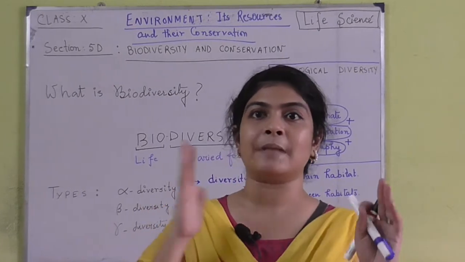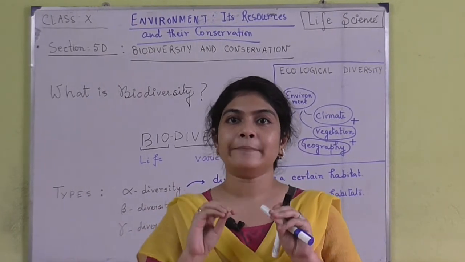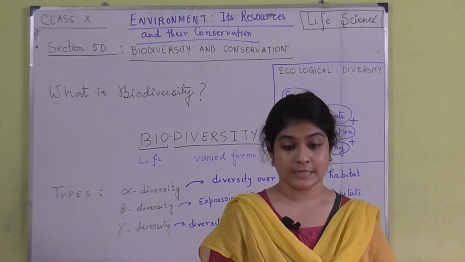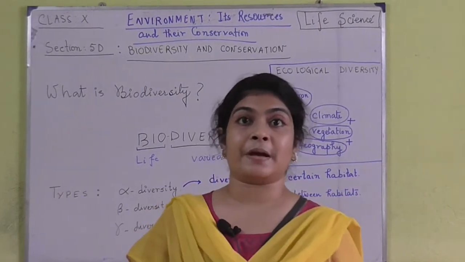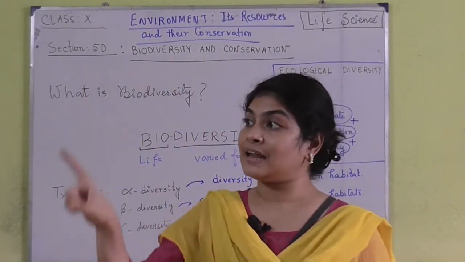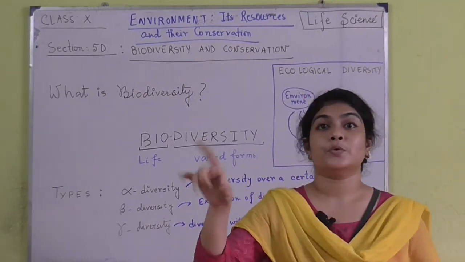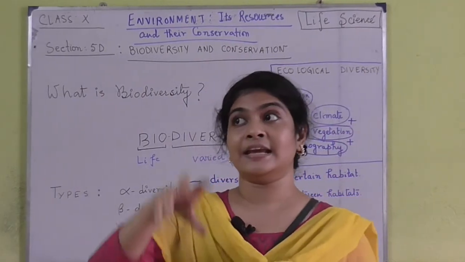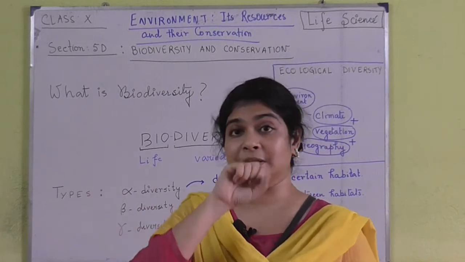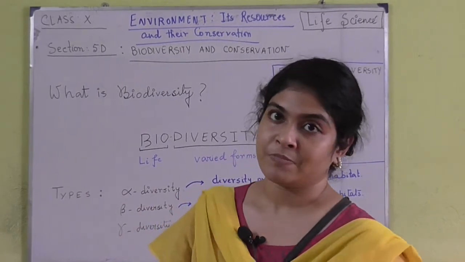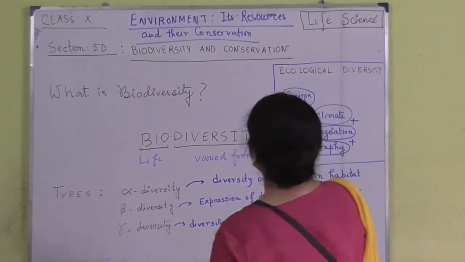Biodiversity is basically the types of organisms, not only animals, but plants and microorganisms. The entire range of living organisms residing in a particular environment is basically known as biodiversity.